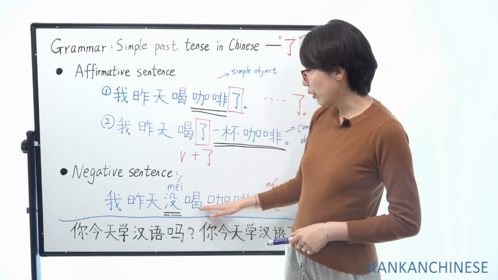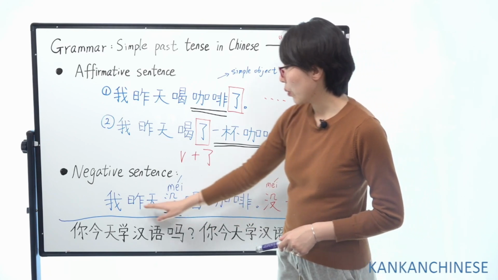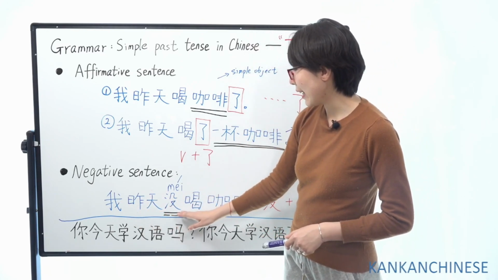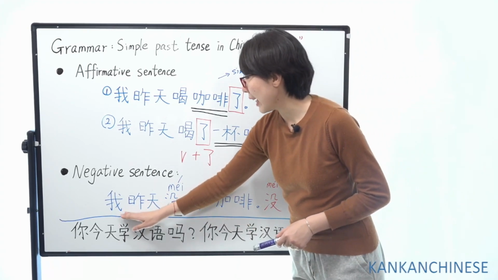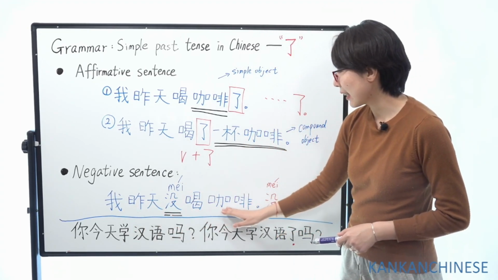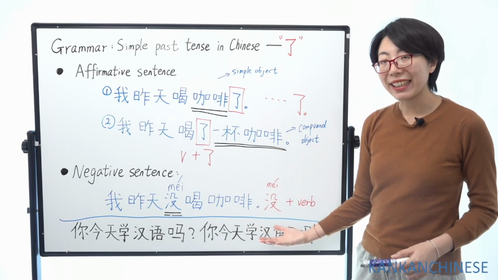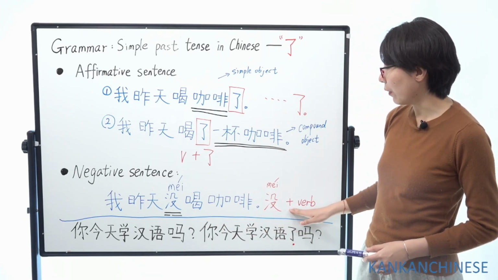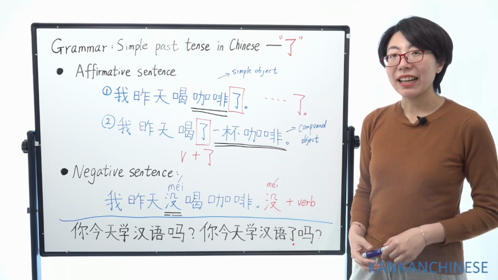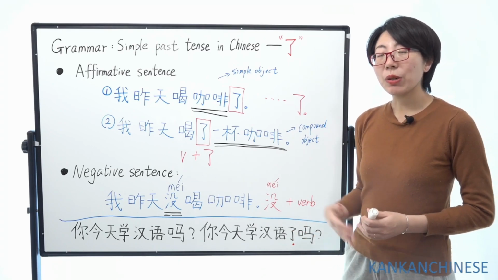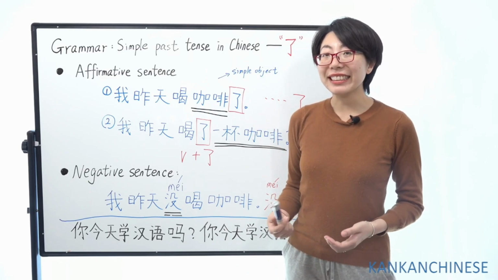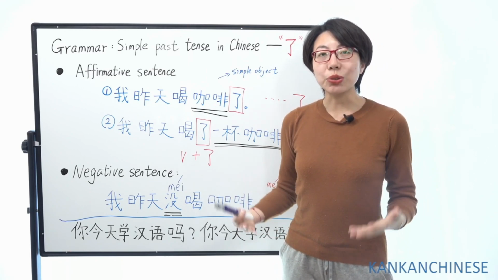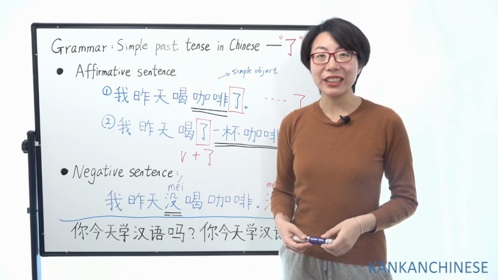So I didn't drink coffee yesterday. 我昨天没喝咖啡。Basically, we use 没 before the verb to negate. That means didn't. So 没喝, didn't drink. 没吃, didn't eat. 没学, didn't study or didn't learn.